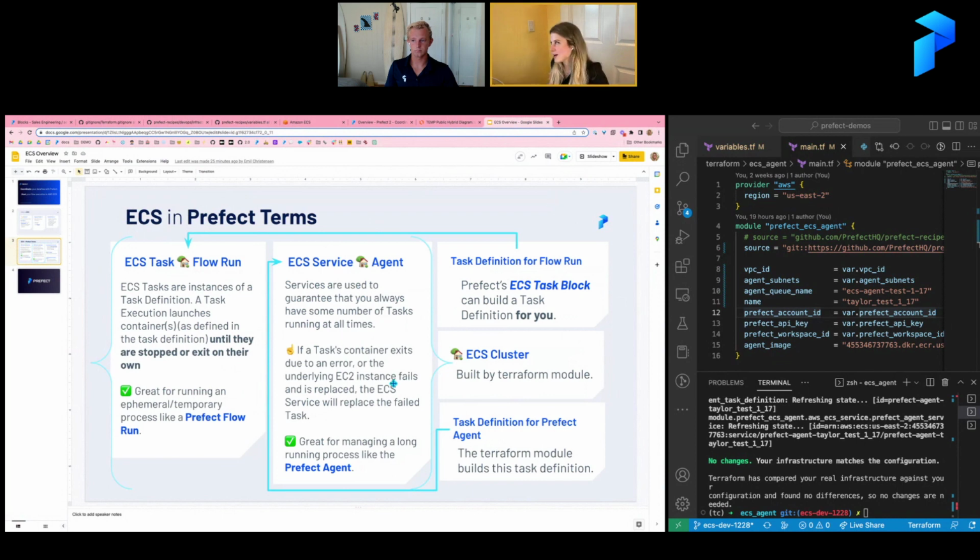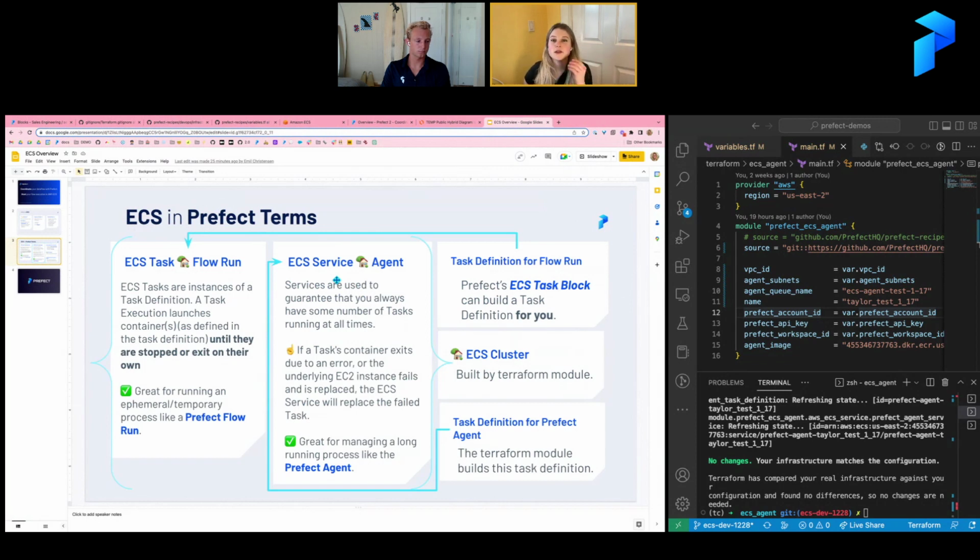But I'm getting ahead of myself, because I didn't explain what services or tasks really are in the context of Prefect. With ECS, you're going to start by getting an ECS cluster and basically saying, here's my Prefect cluster, right? And inside of a cluster, you can have one of two things: containers that are running as services or containers that are running as tasks.